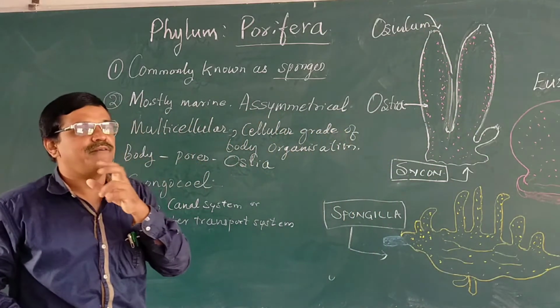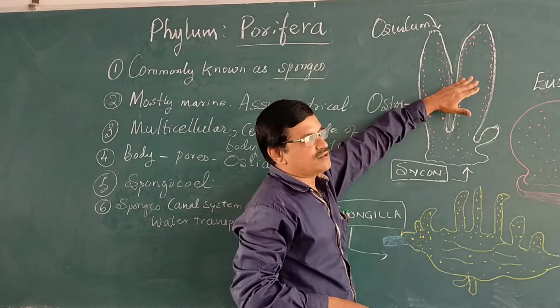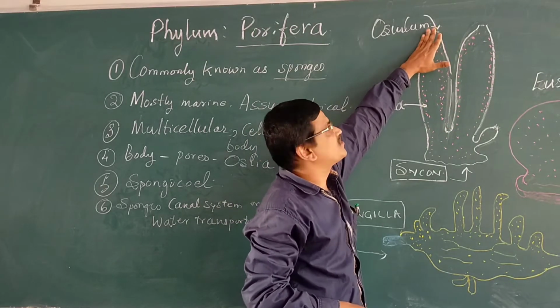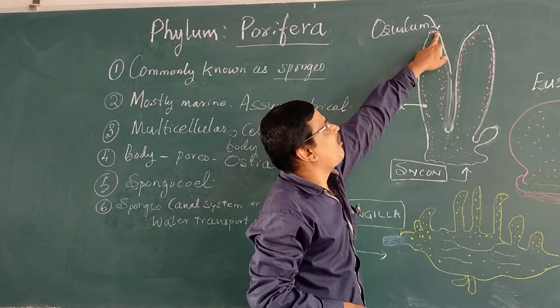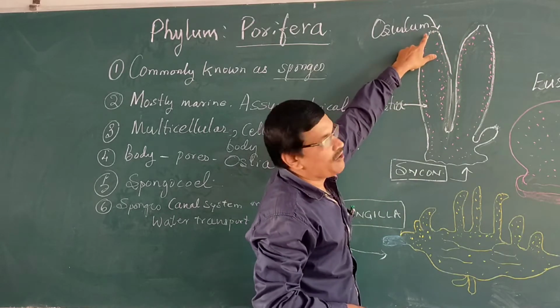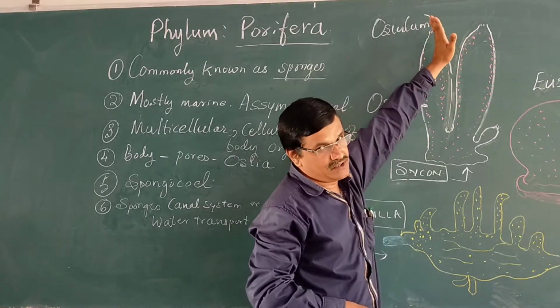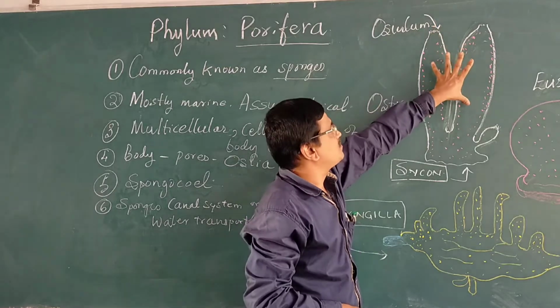Usually, osculum is a cavity which is situated at the free end of the sponge, and this is the osculum, like this. Through the osculum, the water current leaves the body of the sponge.